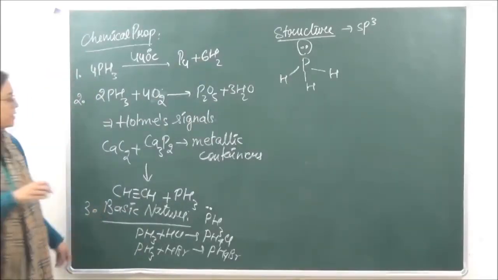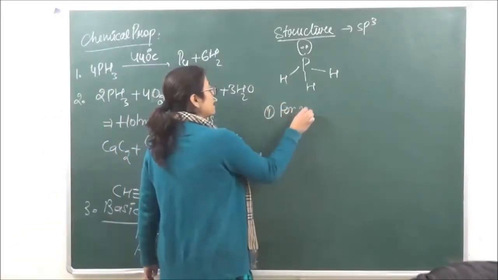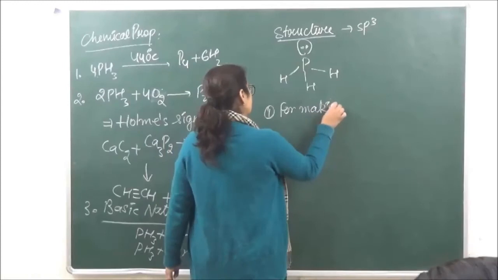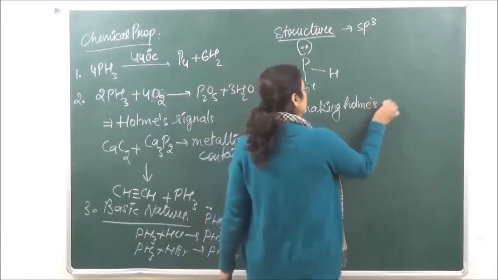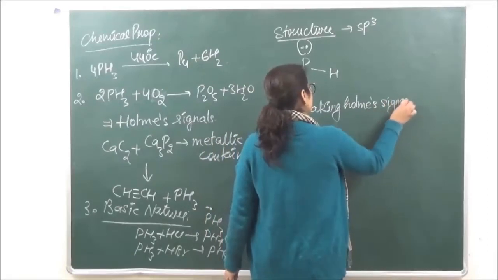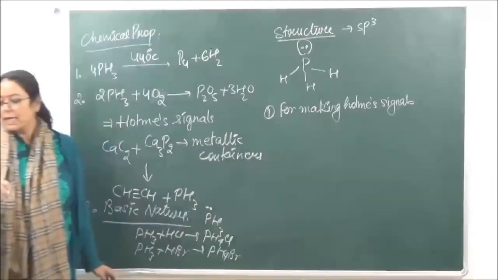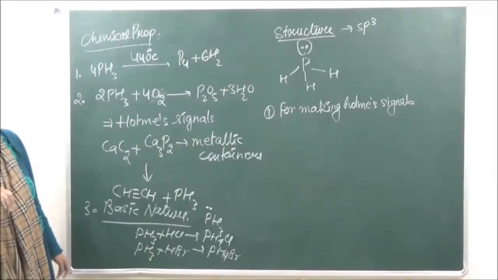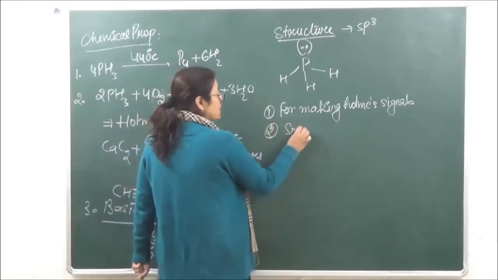Uses, what are its uses? One use we have just seen is that it is used for making Holmes signals, okay? This is one use, and the second use, we have just also done this, is that it is used to make smoke screens.